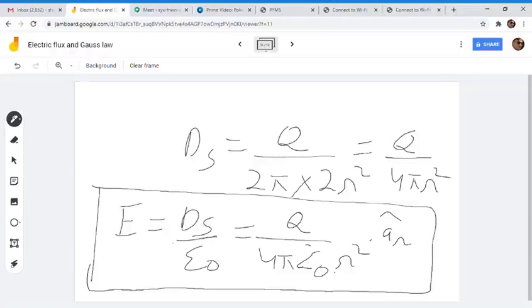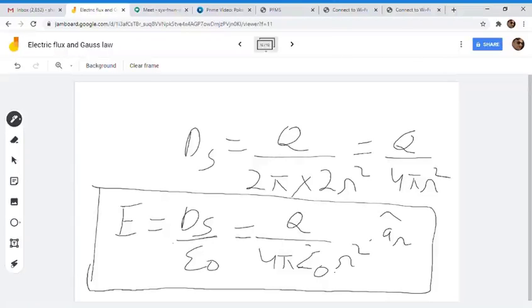So we have used Gauss's law to derive the electric field at a point P due to a point charge. This is what we have to do for others as well. So I will do one more, for the line charge.